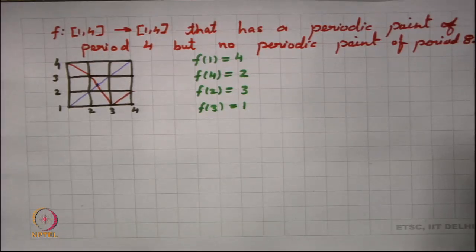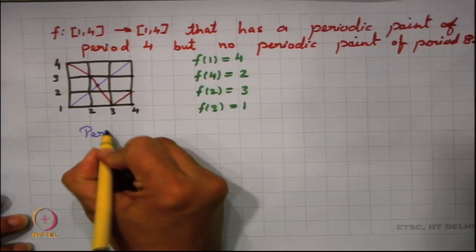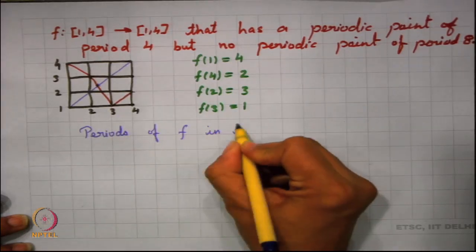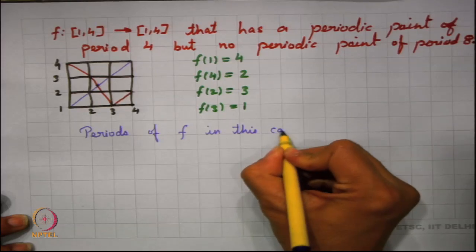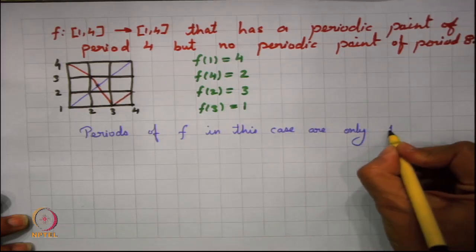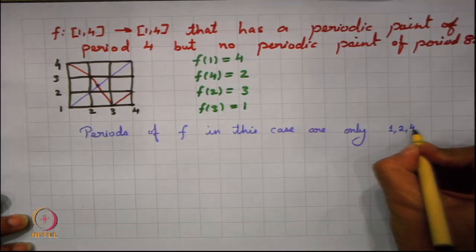So, the only periods that this f admits are 1, 2 and 4. It does not have any other periodic point. So, the periods of f in this case are only 1, 2 and 4.